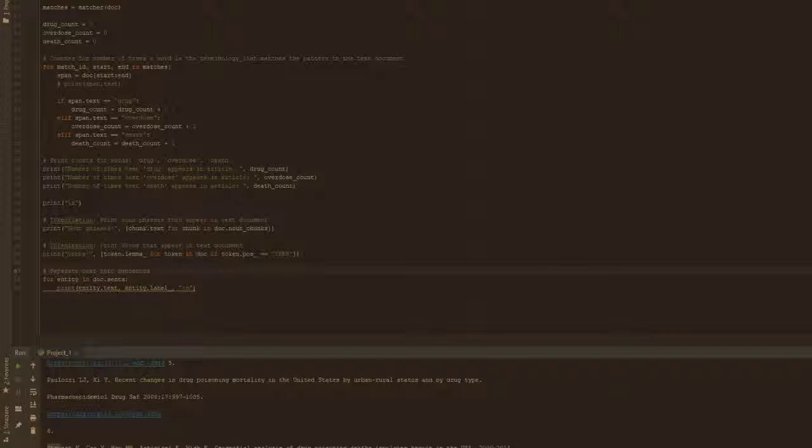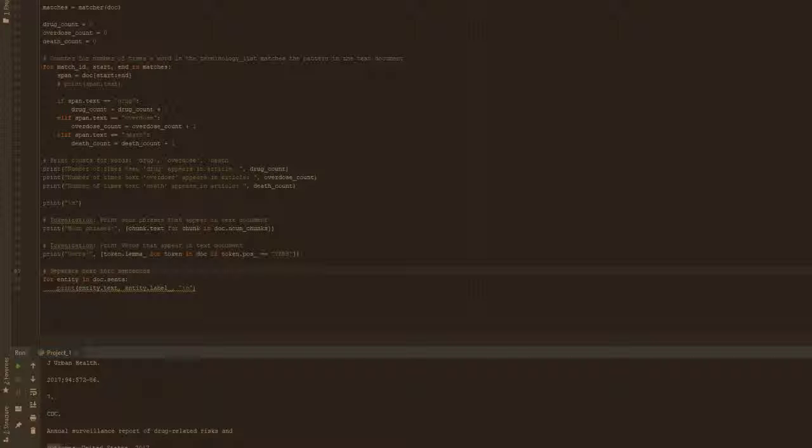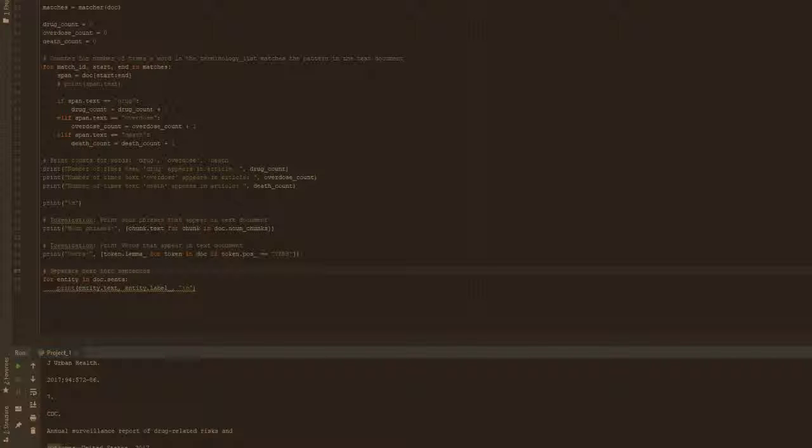Well, anyways, that is just some demonstration of some of the key functionalities of spaCy and potential applications of this library.